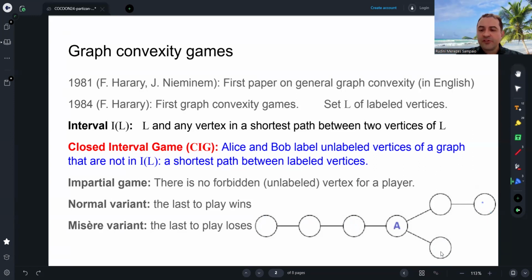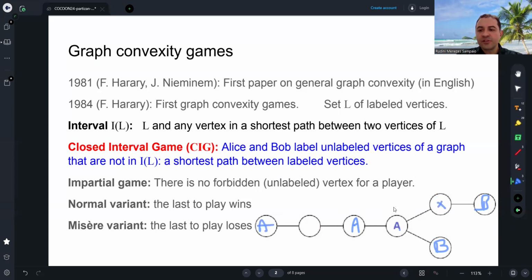Another example: if Alice plays here and Bob now plays here, then Alice plays here, for example. If Bob plays here, Alice plays here. Bob plays, and Alice is the last to play. Alice wins. If Bob plays here, Alice plays here.